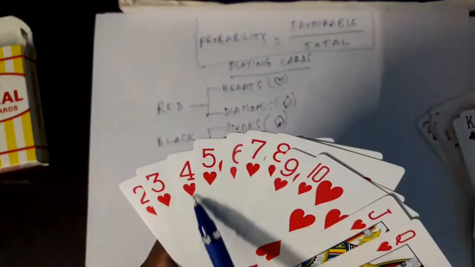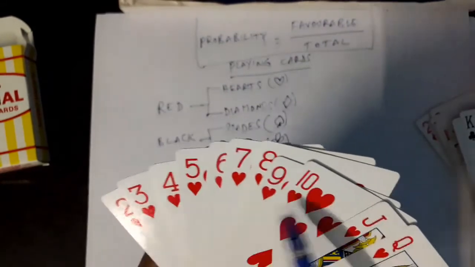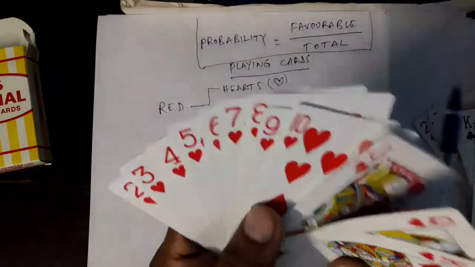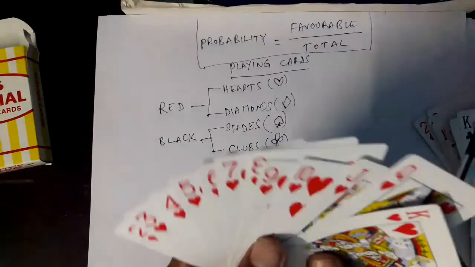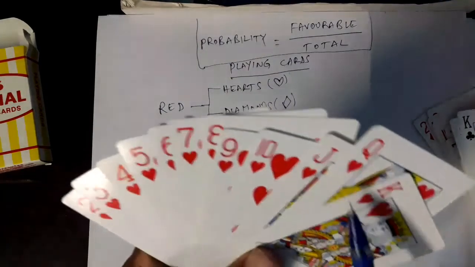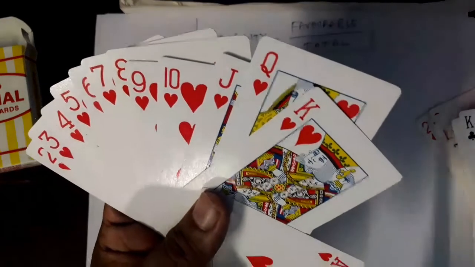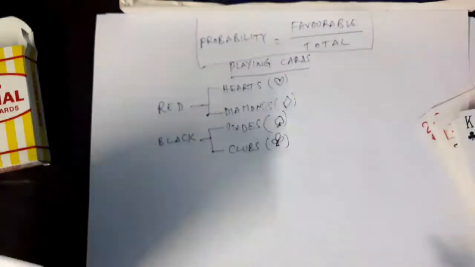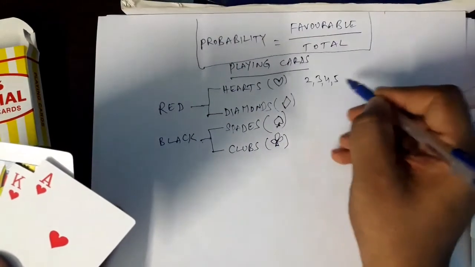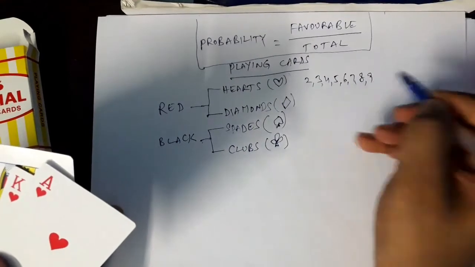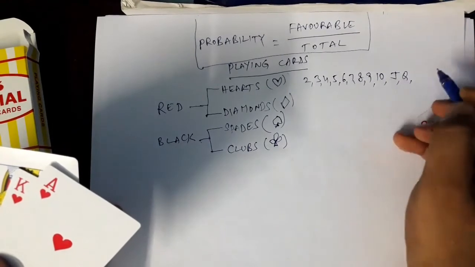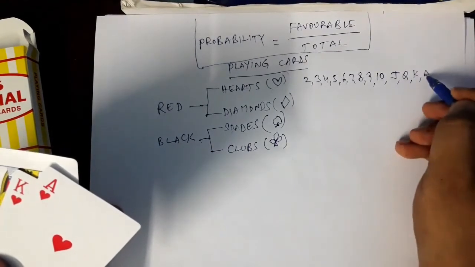These are all numbers. 2, 3, 4, 5 to 10 are number cards. They are number cards. 2 to 10 means how many? 2 to 10 means they are 9, right? 9 number cards, 3 face cards, 9 plus 3, 12, plus 1 A for Ace, 13. Total 13 cards are there, right? So I'm writing here 2, 3, 4, 5, 6, 7, 8, 9, 10. Jack, J, Queen, Q, King, K.